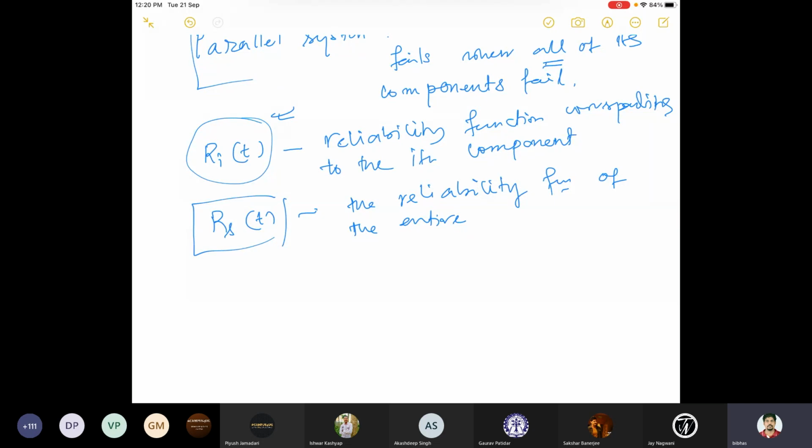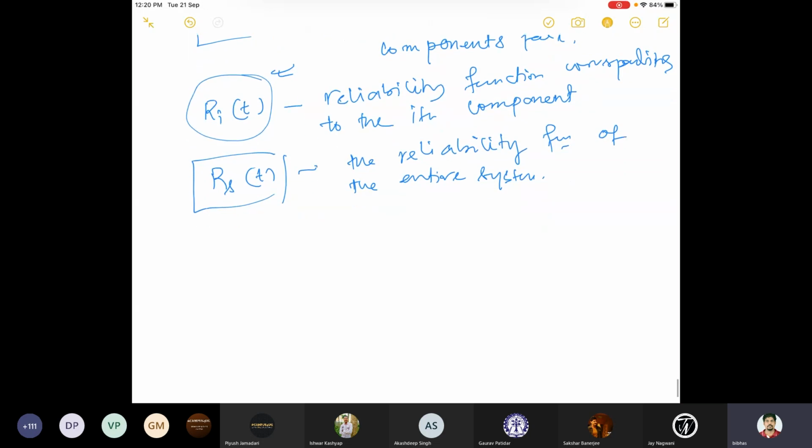So the reliability function of the entire system. Suppose we have k number of components of the entire system, and let us say R_i, and also assume that R_i is independent of any other.